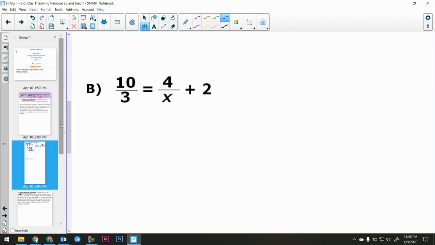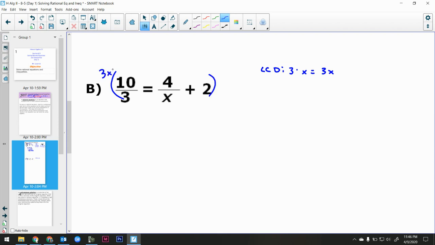Okay, well, remember that the LCD, first off, we must have all denominators factored down. Okay, well, that's easy in that case. What's the denominator here? Okay, so this factor of 3 needs to be represented. What else? Where's the other denominator? Right here. So this is x. So x needs to be represented. So my LCD is 3x.